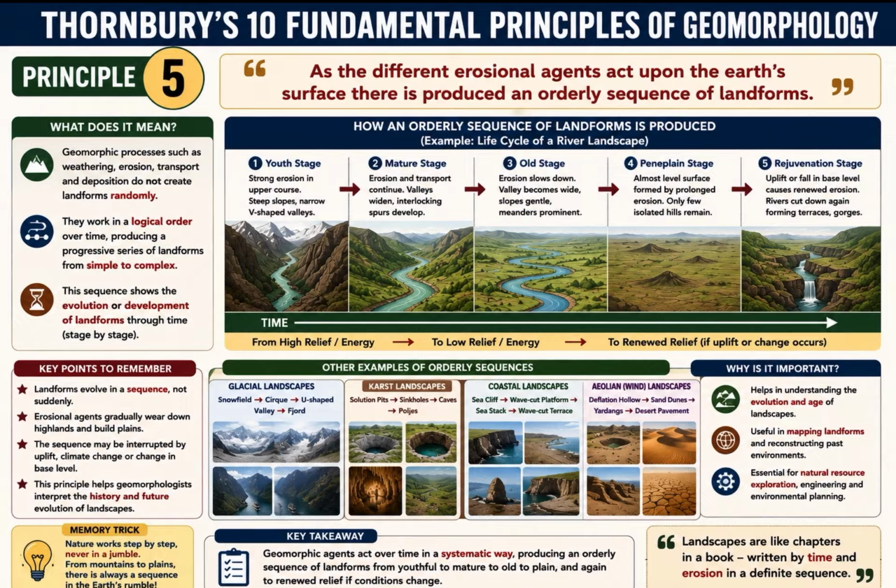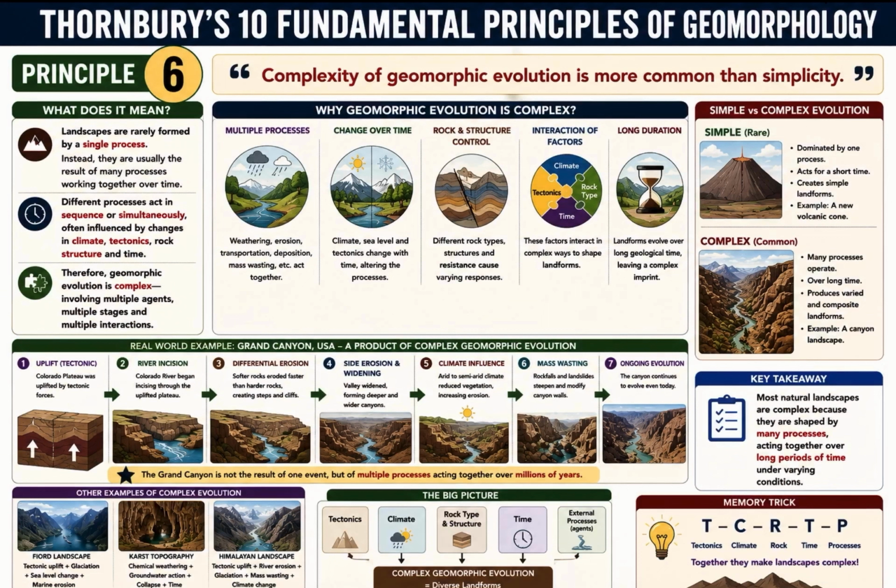Fifth principle is, as the different erosional agents act upon the Earth's surface, there is produced an orderly sequence of landforms. Nothing appears overnight in nature. A young river cuts steep valleys. Later valleys widen. Eventually broad plains develop. Just like a human grows from childhood to adulthood, landscapes also pass through stages of development, like youth stage, mature stage, and old stage. Remember that landforms also grow with time in different stages.